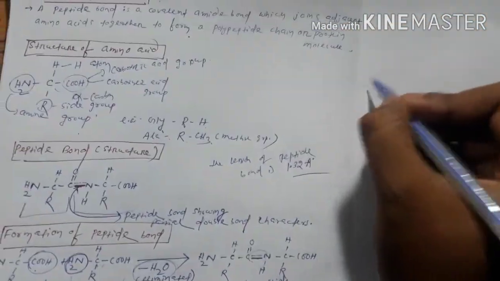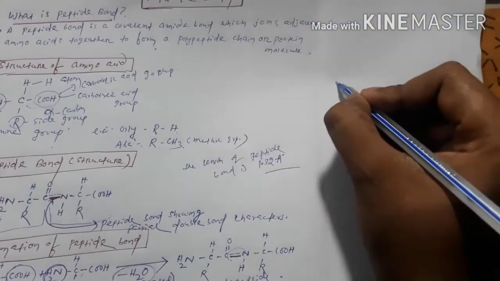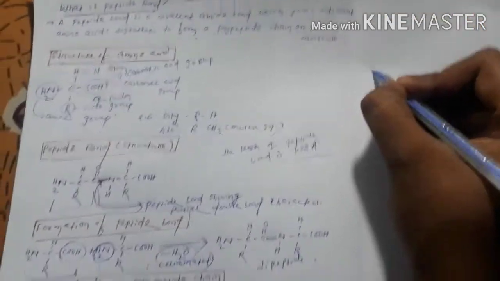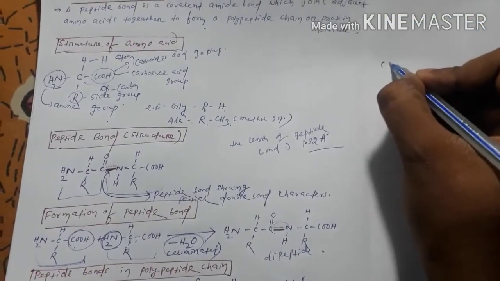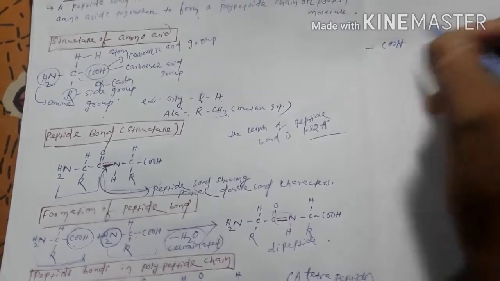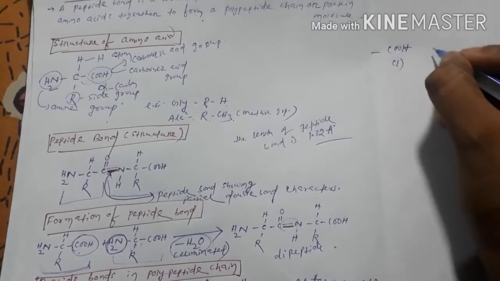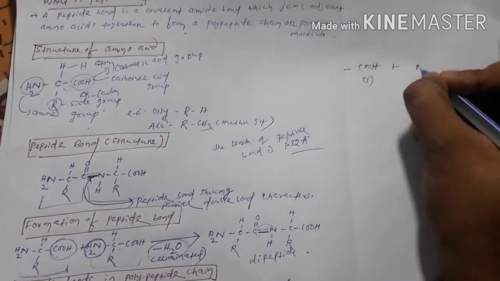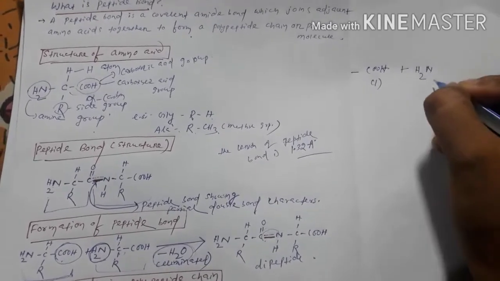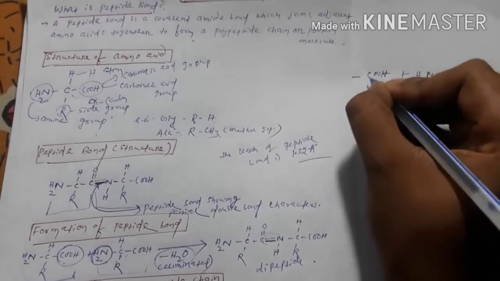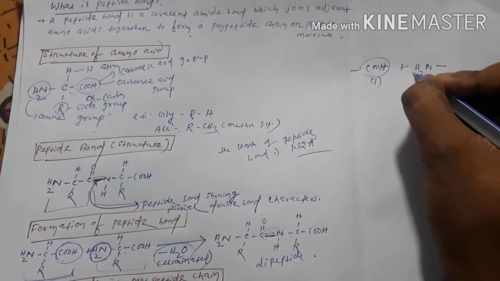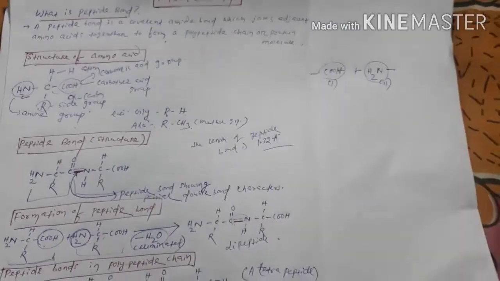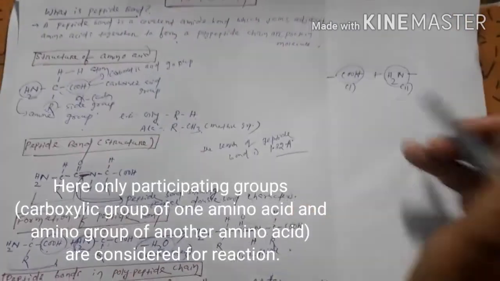Let's see how the reaction proceeds. I am only drawing the COOH group of the first amino acid and the NH2 group, the amine group, of the second amino acid. These are the groups taking part in peptide bond formation.